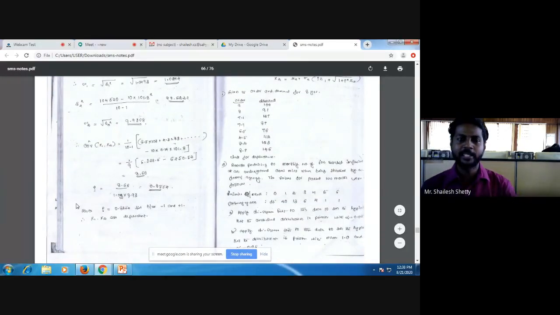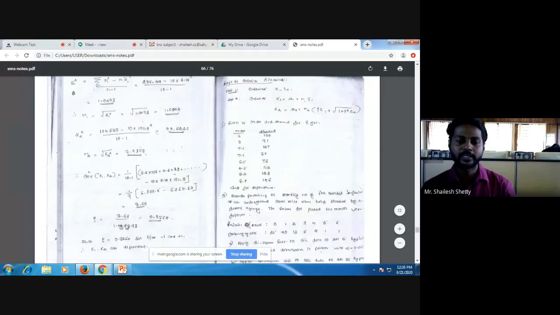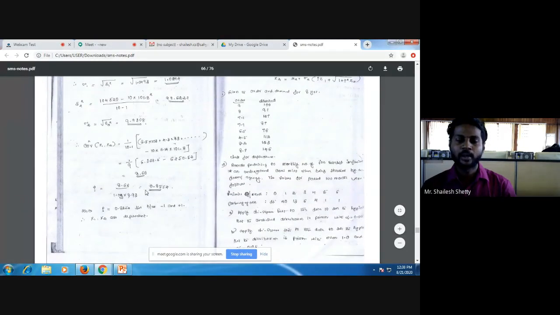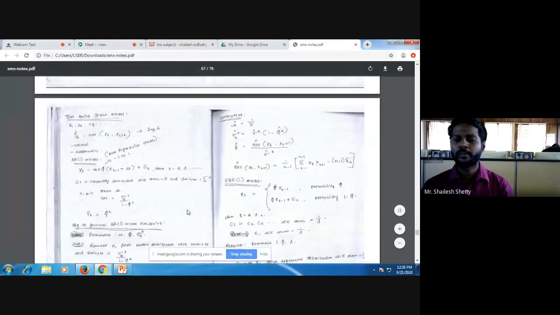Now my rho is nothing but this covariance value 8.66 divided by sigma 1 and sigma 2. Sigma 1 is what? 1.0244. Sigma 2 is 9.9308. When I multiply that, I'll get 0.8554. Now my number 0.8554 should lie between minus 1 and plus 1. If it is yes, I can tell that x1 and x2 are dependent. So this is what about module number 4, guys.